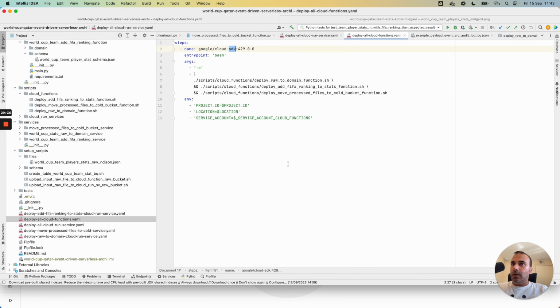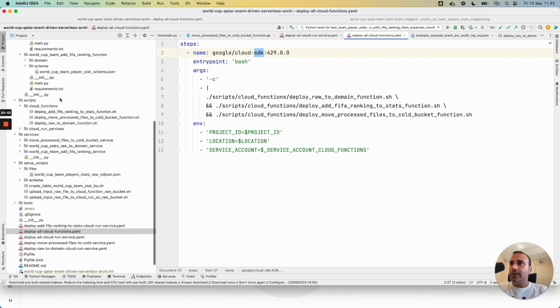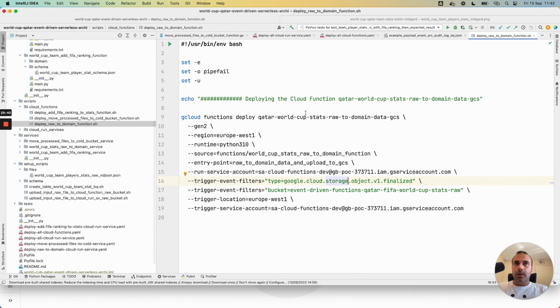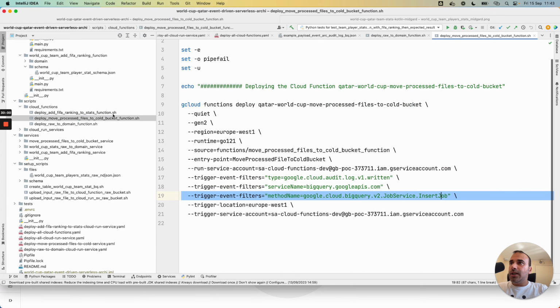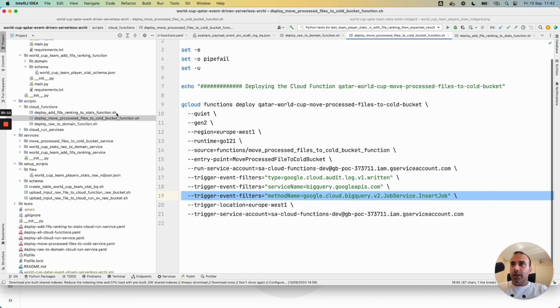To go again to the Cloud Build part, I launch the script to deploy all the cloud functions. The script I showed previously allows deploying the cloud functions, giving the source, the entry point, and also all the elements for Eventarc and the trigger filters on the bucket. The same logic applies for the second cloud function, with Eventarc on a second bucket dedicated to domain data, and the last script that I showed previously is based on audit log. I think the deployment is finished.